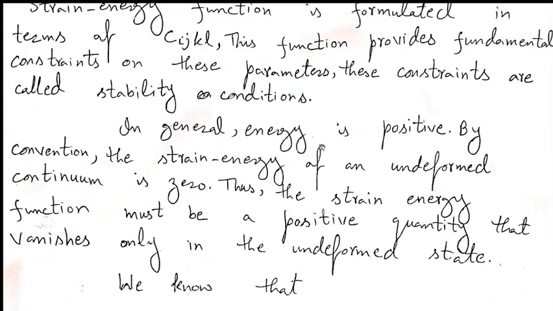We know that energy is positive, and conventionally the strain energy of an undeformed continuum is 0. We have seen that when S is 0, the strain energy function is 0. In general it is positive, and it is 0 when we have the undeformed, unstrained continuum.